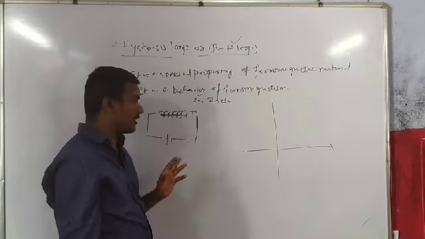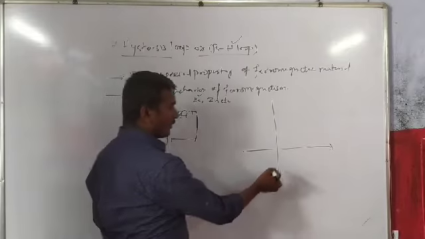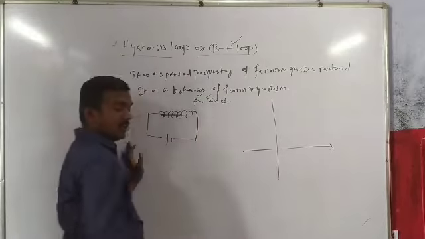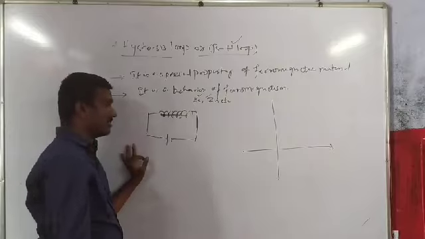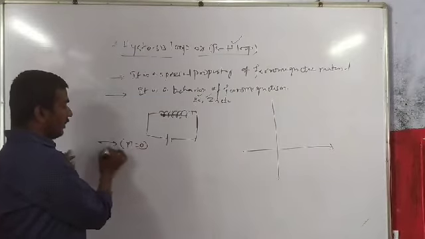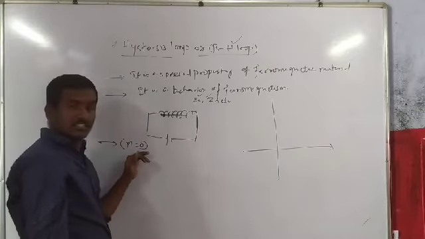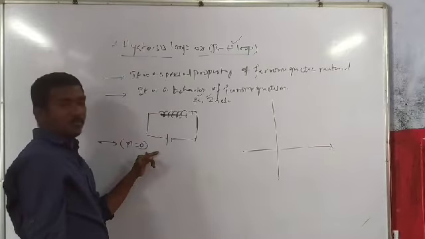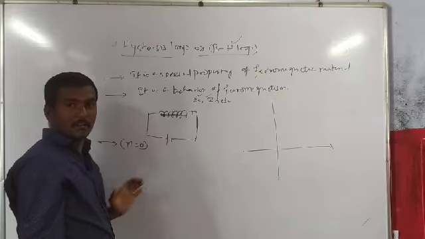Consider the case where initially the ferromagnetic material is unmagnetized. That means magnetization M is 0 in the sample. The sample is the ferromagnetic material.